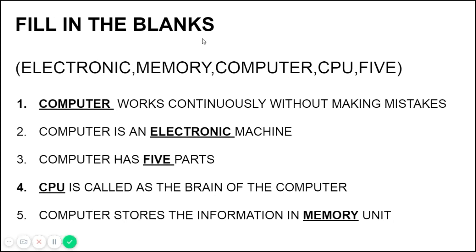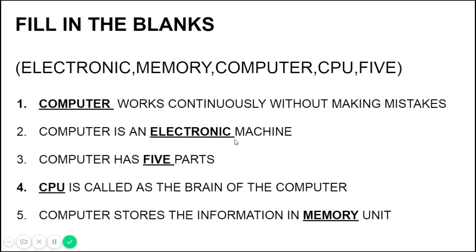Then fill in the blanks. There will be five options given. You have to choose the right option for the right blank. First one: dash works continuously without making mistakes. Who will work continuously without mistake, human or computer? Only computer will work. So you should choose the word computer here. Then, computer is an electronic machine.